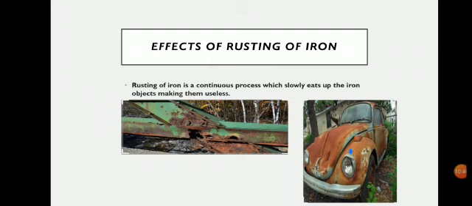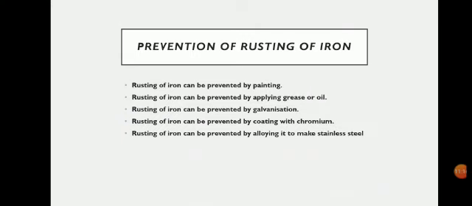Since iron is used in making a large number of objects or articles, such as bridges, grills, railings, gates, bodies of car, bus, truck, ships, etc., rusting of iron causes a great loss over a period of time. Therefore, it is obvious that we should always have some ways of preventing the rusting of iron, because it causes a huge economic loss. So next we will learn how we can prevent the rusting of iron.